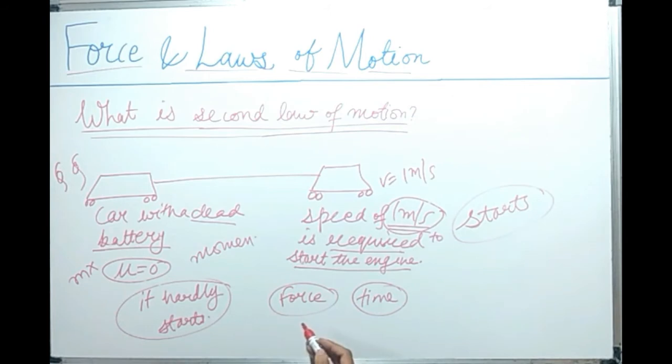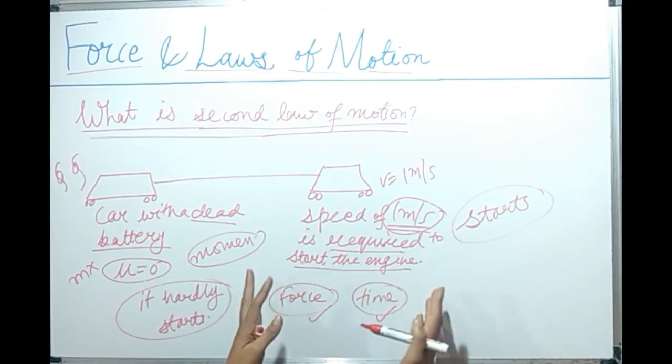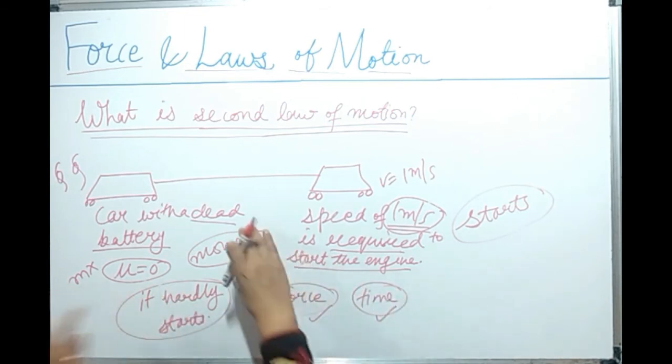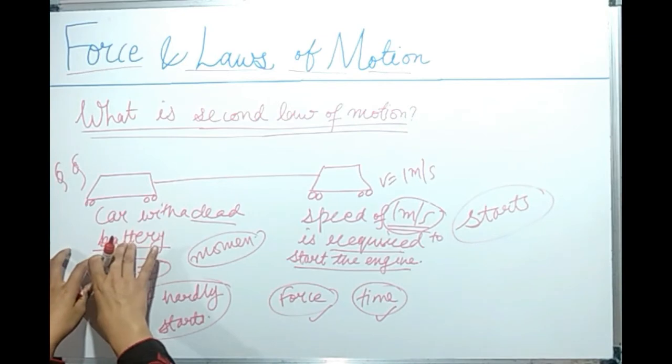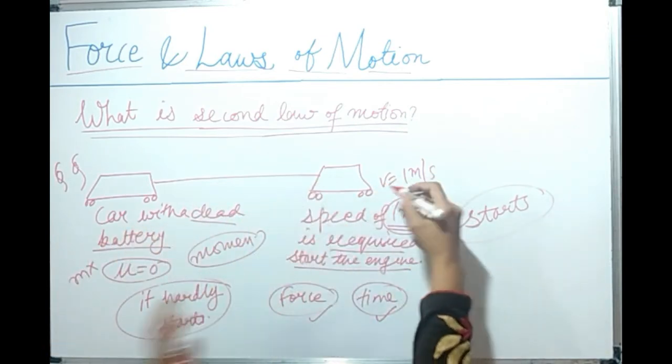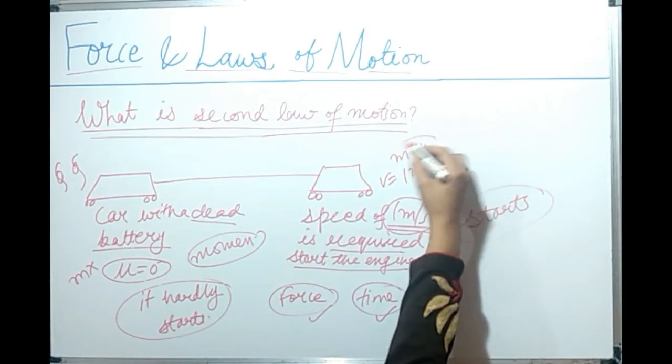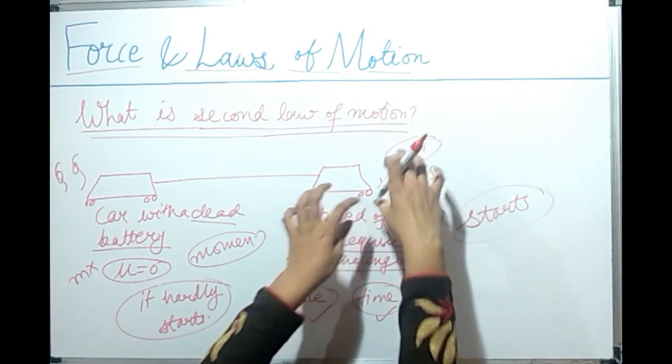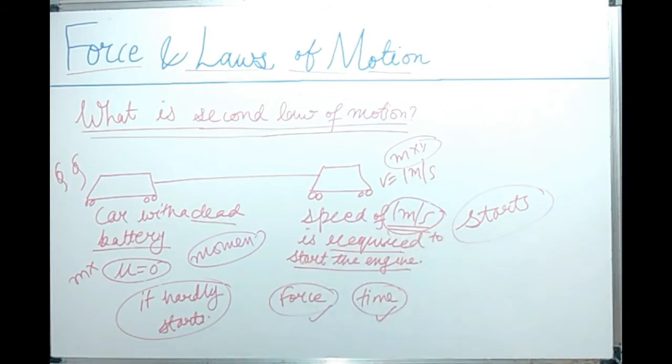So now we can relate the quantities momentum, force and time. We are about to obtain a beautiful relationship of force, time and momentum. Initially the momentum was 0, and after some time, after application of some force, we have attained some momentum, mass into velocity, after starting the engine.